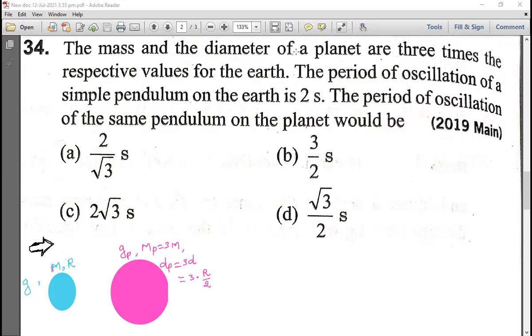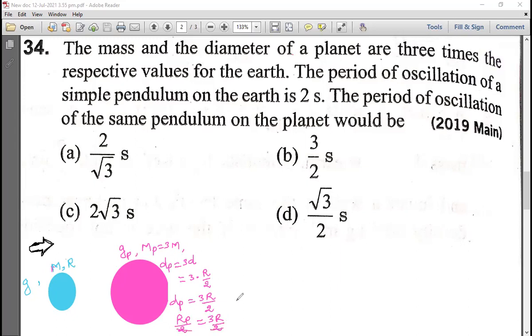So you are getting Dp is equal to 3R by 2. So here we are getting diameter of this planet is equal to 3R by 2. And now this diameter of planet is nothing but radius of planet multiplied by 2, which is equal to 3R by 2.